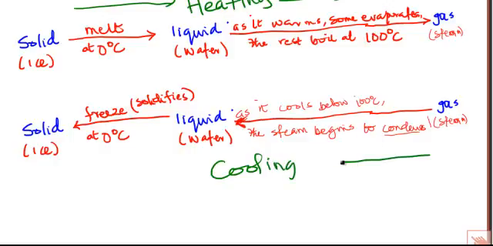So this is cooling of the gas. Remember, melting and freezing happen at the same temperature. A solid substance will melt to become liquid at 0 degrees centigrade, while a liquid substance will also freeze to become solid at 0 degrees centigrade.